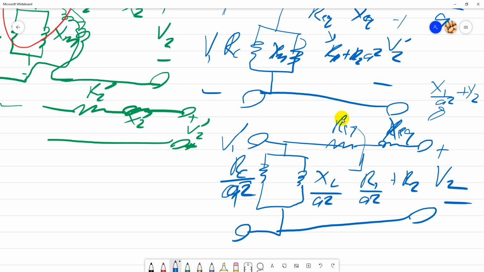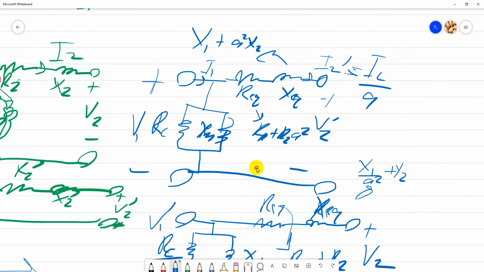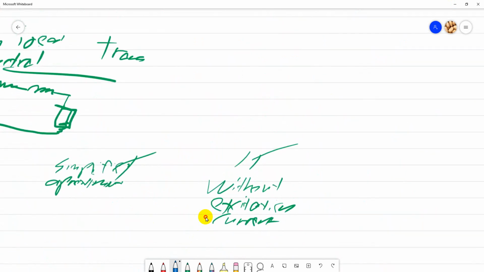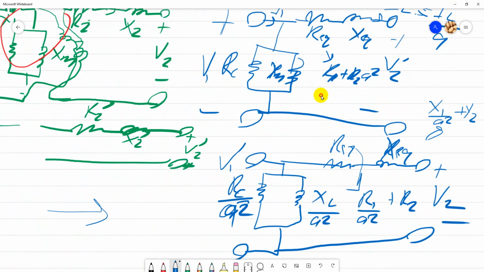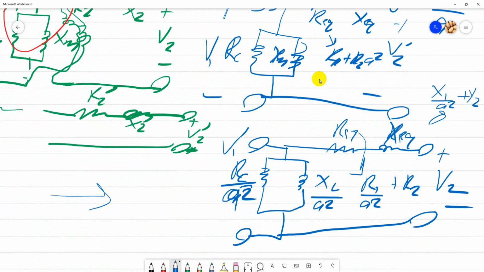Make sure you know how to draw all of these circuits. And lastly, if you are without excitation current, basically you just remove this. Just remove the excitation current. So basically, you have to know a lot.